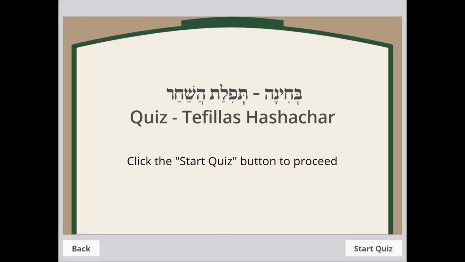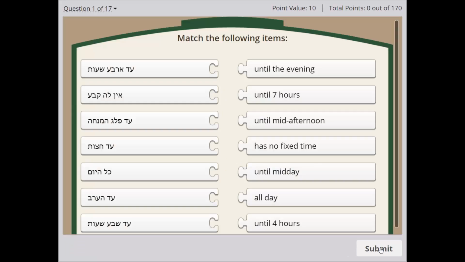Here in this presentation, we will show a quiz that was made using the design of Gemara Academy, and you'll see the various types of questions that can be created for the students to answer as part of a quiz, a test, or a homework. So let's start the quiz.